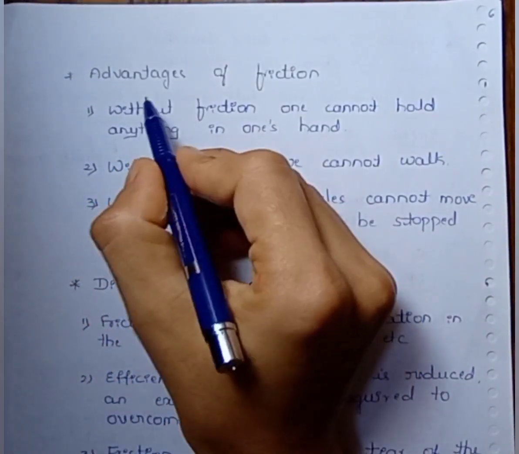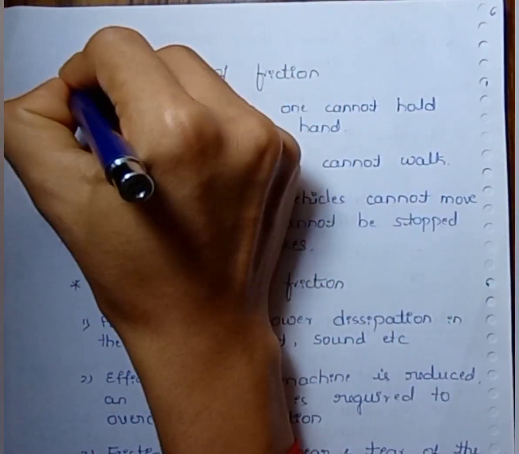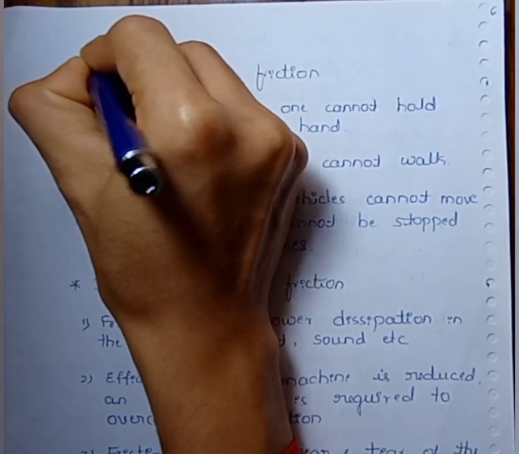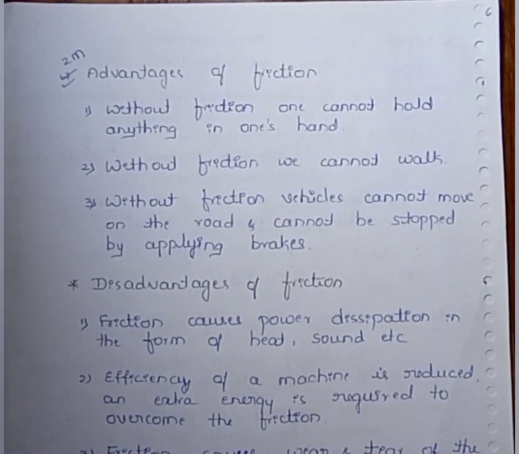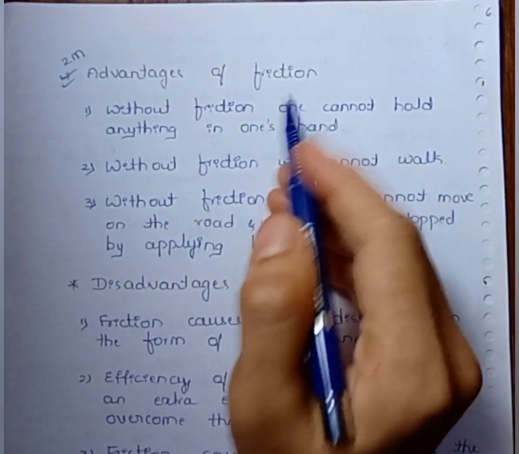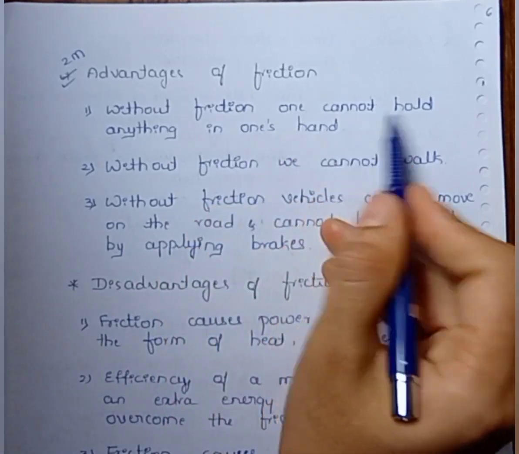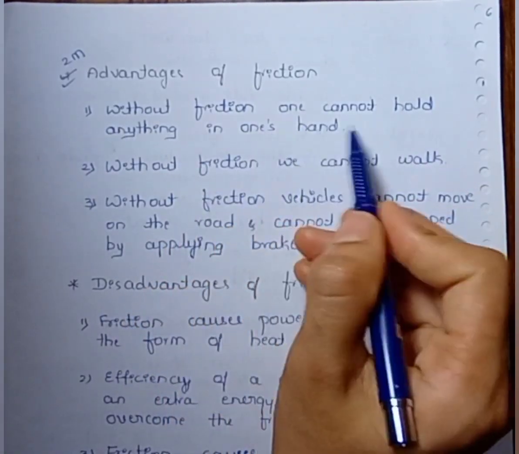Next concept is advantage of friction, and this one is very important for 2 marks. Advantage, disadvantage and method of reducing friction are all asked for 2 marks in the final exam. Let us see the advantage of friction. Without friction, one cannot hold anything in one's hand.